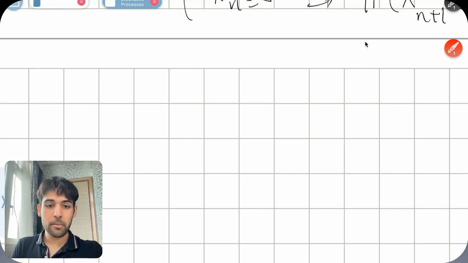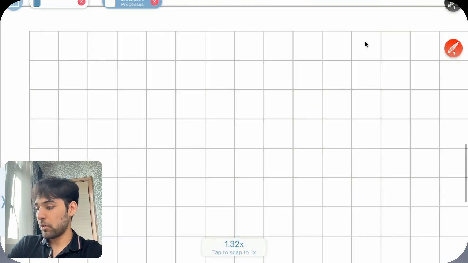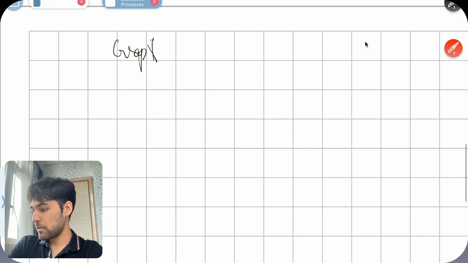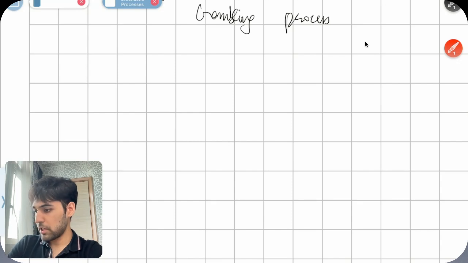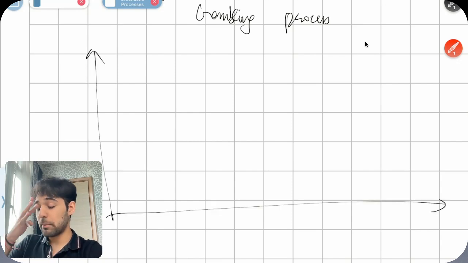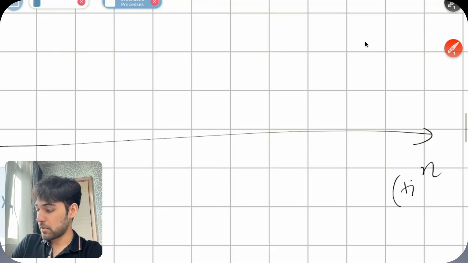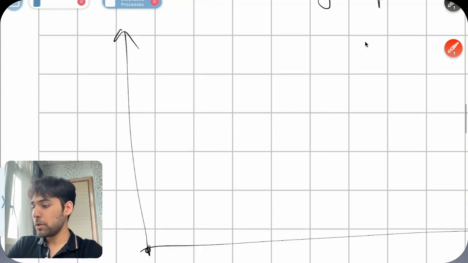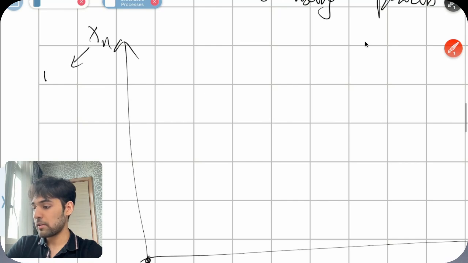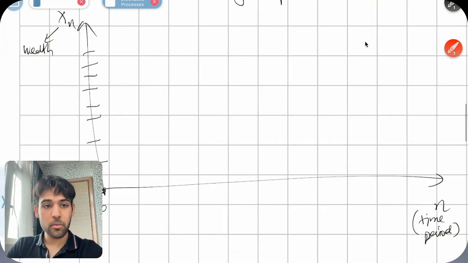So the first thing that I want to talk about is just a graph that a lot of people talk about for a gambling process. I'll also introduce a lot of the notation here, which I've already introduced before, but it gives you an even more intuitive understanding of what I'm saying. So this is n, and what is n? n is the time period, right? So you started with 0, and what you have here is xn, which is wealth, and you can continue to have these different values for wealth. And this was your time period, but this is your wealth here.